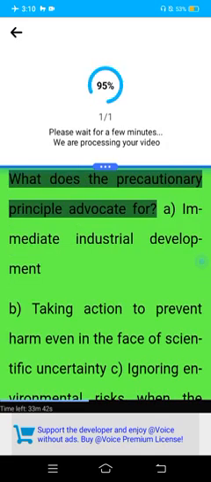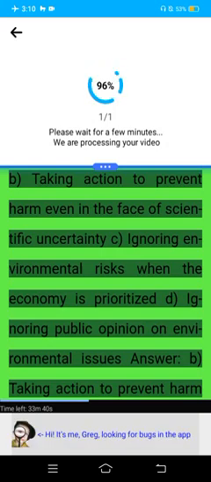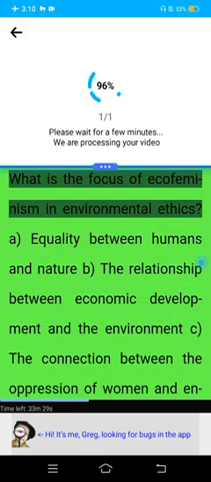What does the precautionary principle advocate for? A. Immediate industrial development. B. Taking action to prevent harm even in the face of scientific uncertainty. C. Ignoring environmental risks when the economy is prioritized. D. Ignoring public opinion on environmental issues. Answer: B. Taking action to prevent harm even in the face of scientific uncertainty. UGC NET 2018.